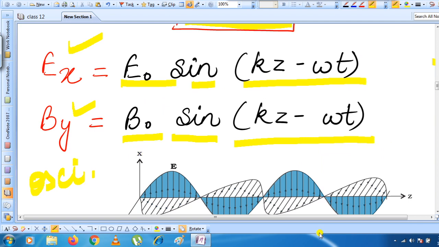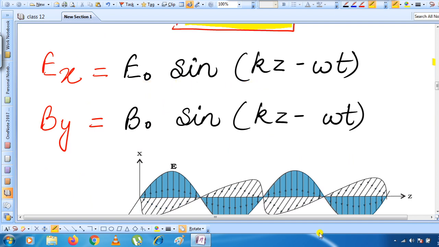The electric field was oscillating along the x-axis, so we have written Ex, which shows that the electric field is oscillating along the x-axis. It is given by E0 sin(kz minus omega t), where E0 means the maximum electric field magnitude.